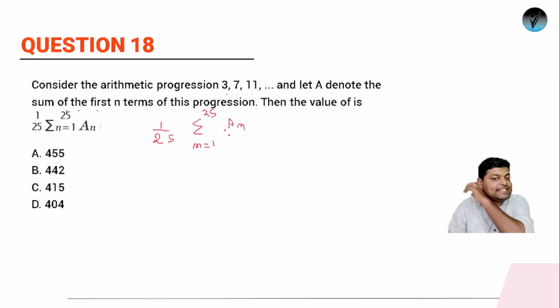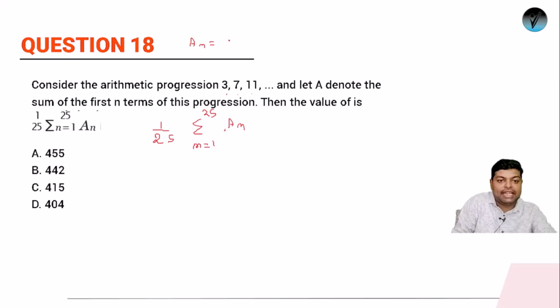So first of all, what is A_n? A_n is the sum of this progression. So if we have to get the value of A_n, it will be n by 2 into 2a, where a is 3, so 2a will be 6, plus n minus 1 times d, and the value of d is 4. When we simplify it, we'll have n into 3 plus 2n minus 2.